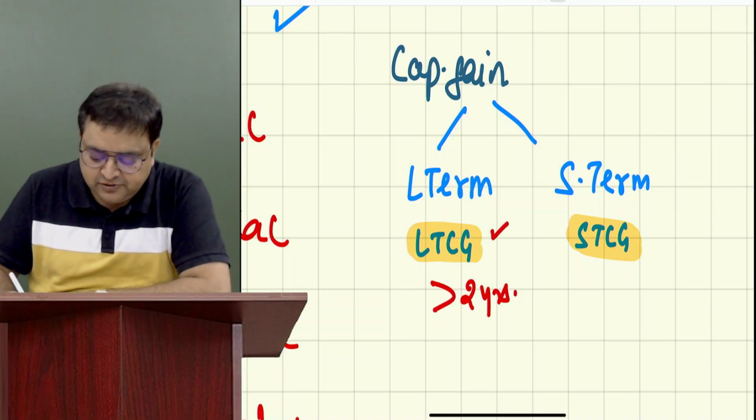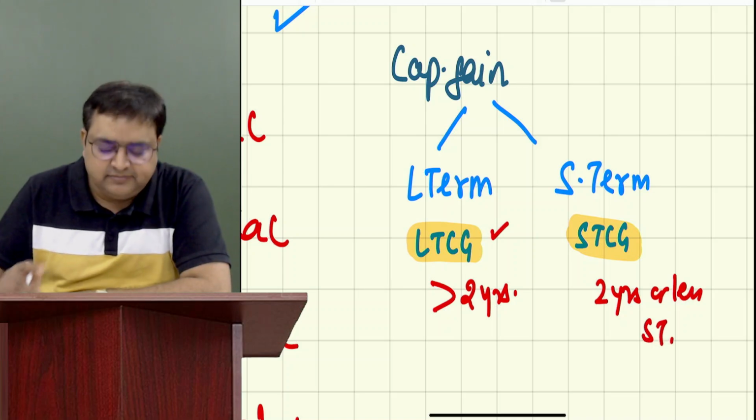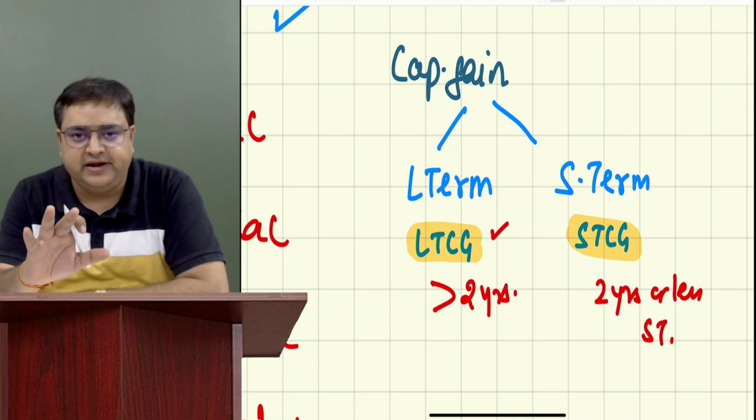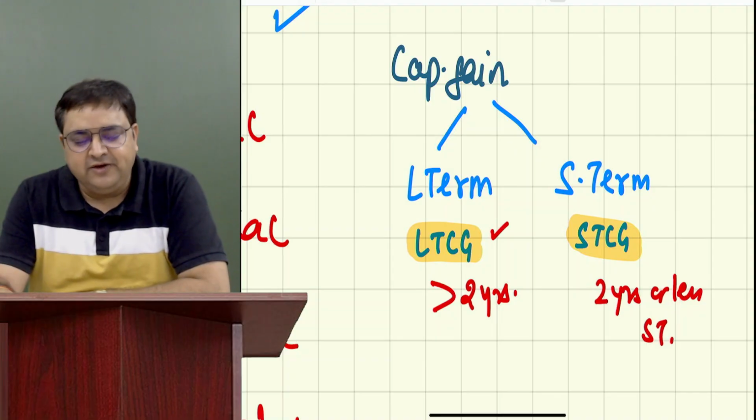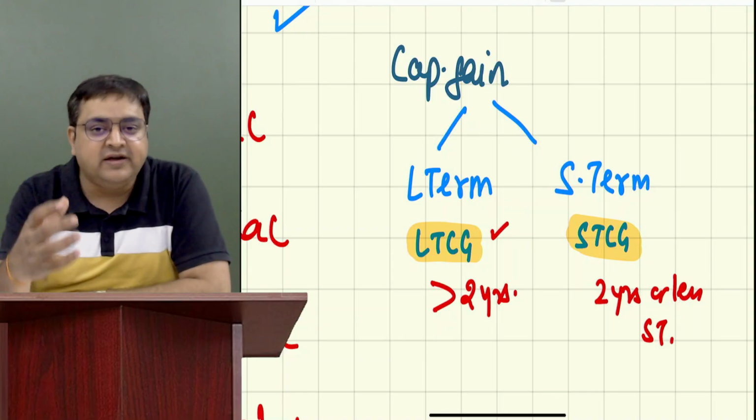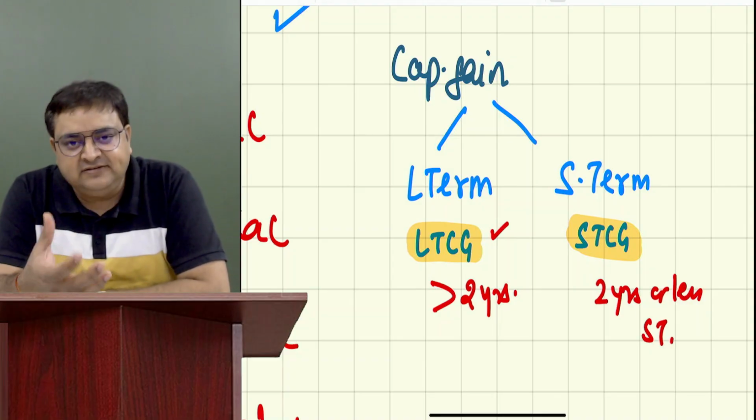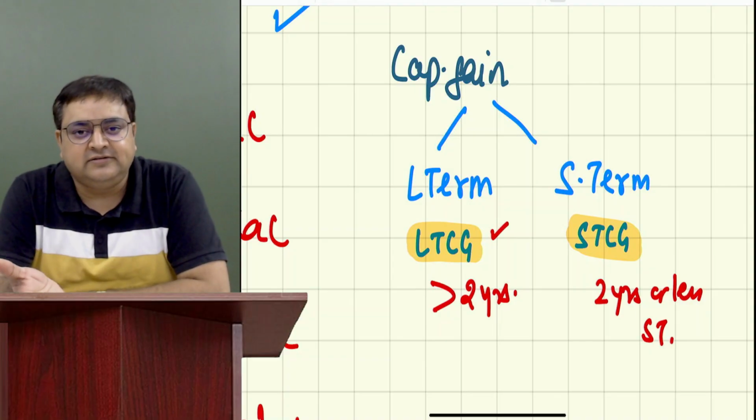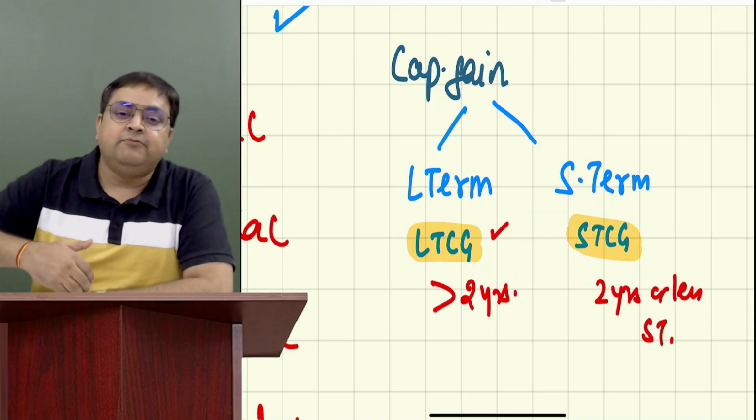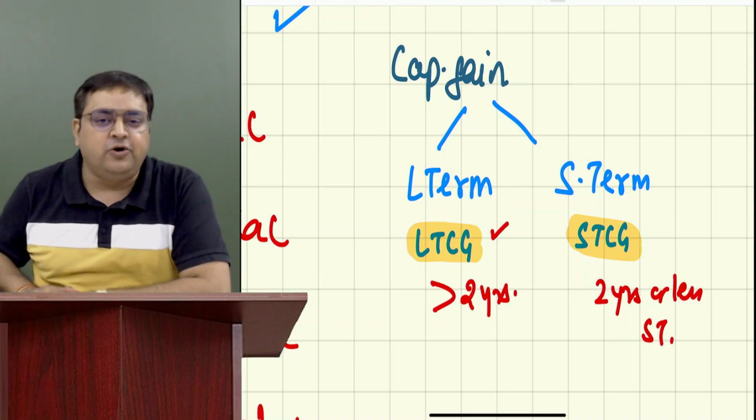But if it is 2 years or less, it becomes short term. As of now, I'm giving you this criteria. If any asset you are holding, you have purchased, you have acquired this asset, and it's been more than 2 years, and now you are selling it, it will become long term.